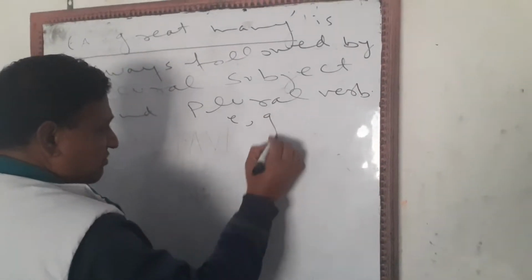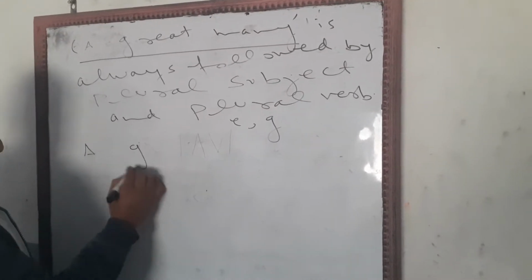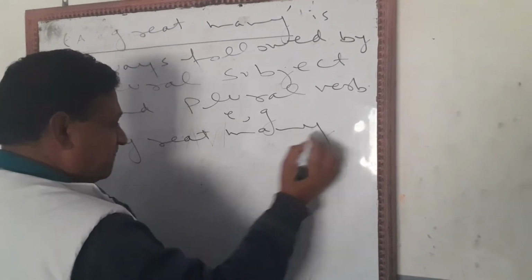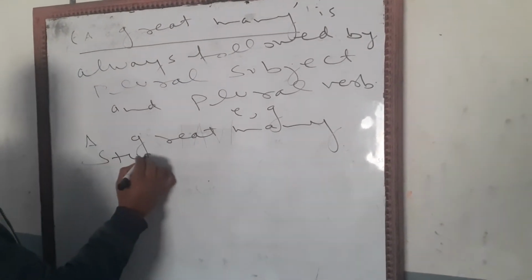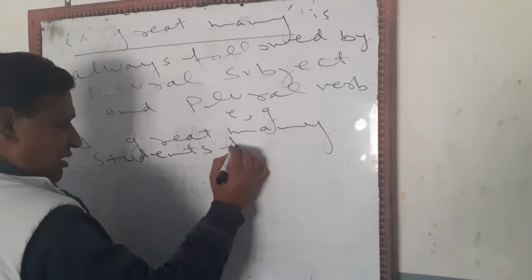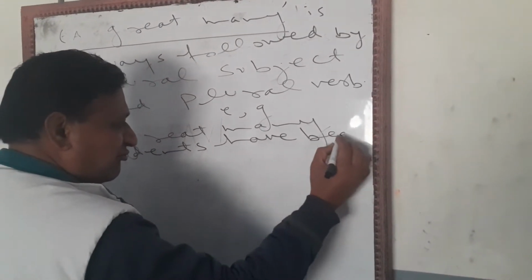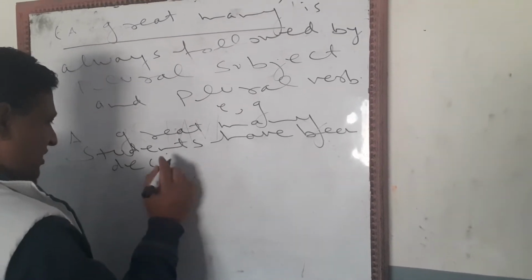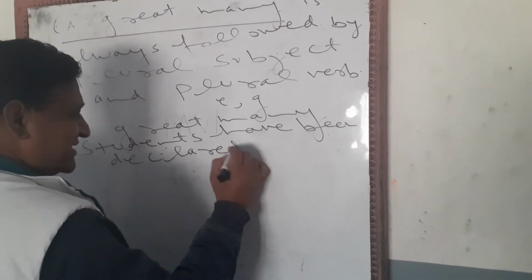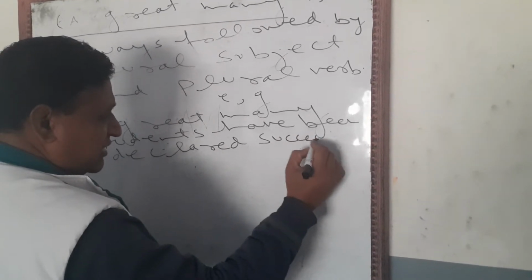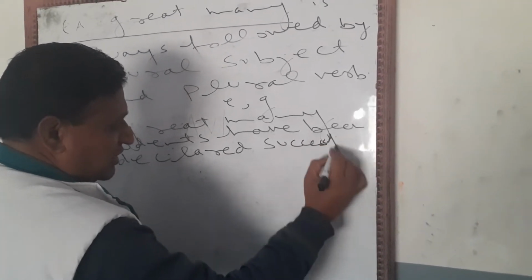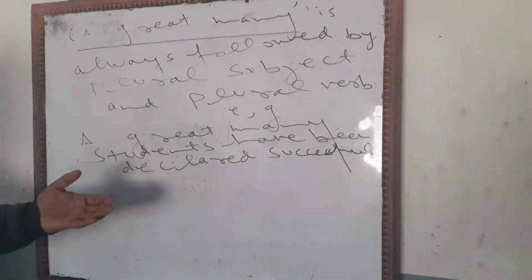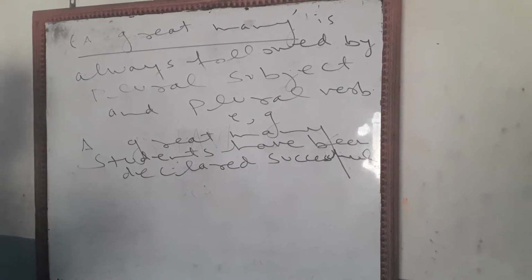For example, a great many students have been declared successful. A great many students have been declared successful.